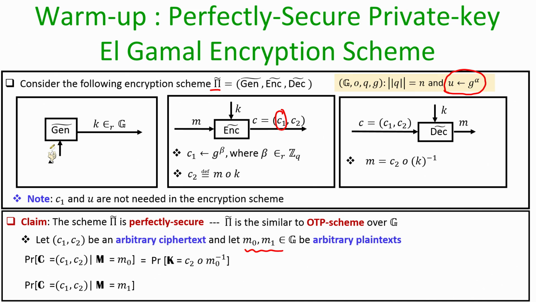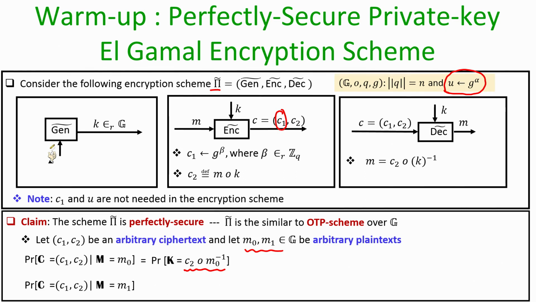It turns out that this arbitrary ciphertext is an encryption of M0 only if the key generation algorithm would have produced a key which is the group operation performed on C2 and the multiplicative inverse of M0.